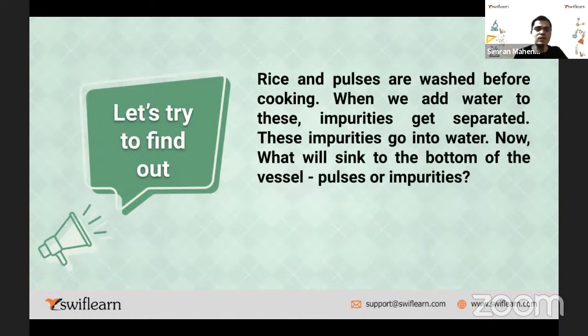Nice. Now, for example, rice and pulses are washed before cooking. You must have seen your mother washing them very thoroughly, right? 3-4 times, I can say. When we add water to these, impurities get separated. These impurities go into water. Now, what will sink to the bottom of the vessel? Pulses or impurities? Yes. Have you observed this? Your mother doing it in the kitchen?